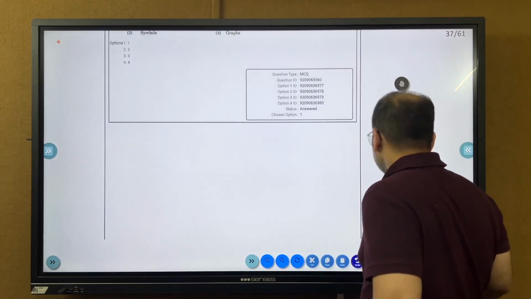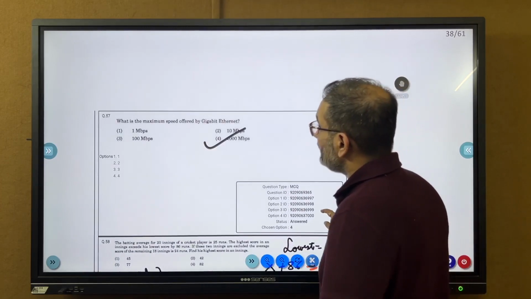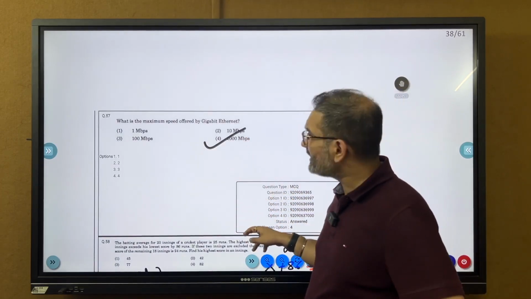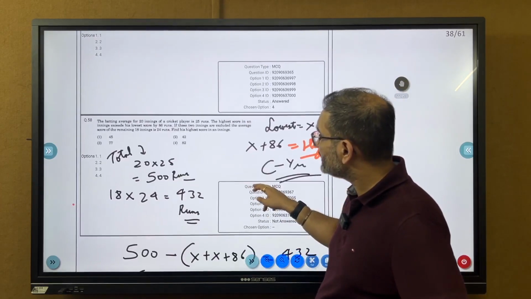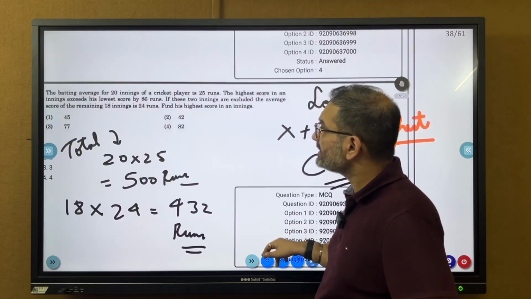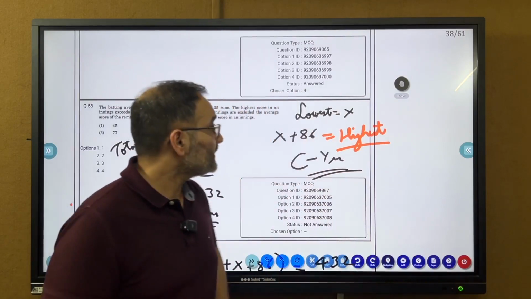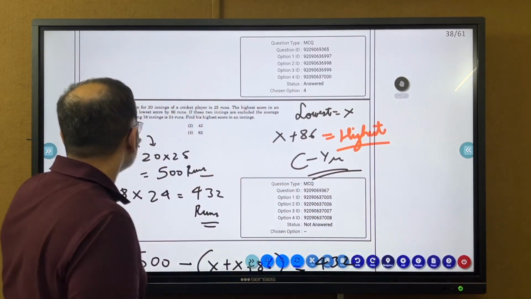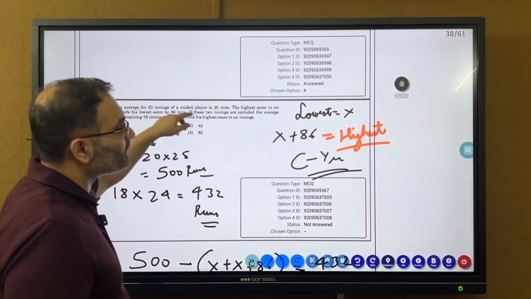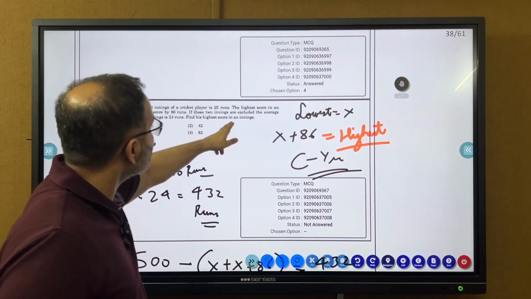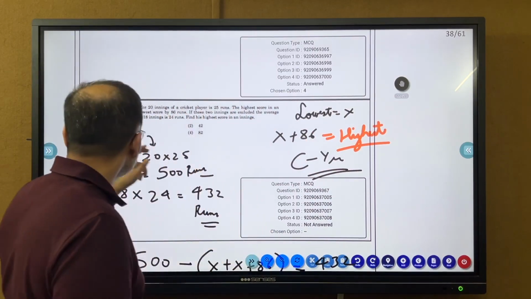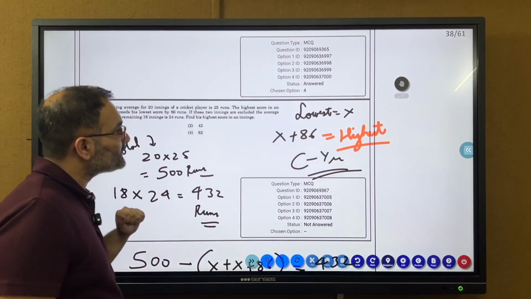They are called icons. Alright, this is again standard, 1000 Mbps was the option. ये question मेरे हिसाब से तो गलत है. Just on this one very logic, I will say, just read this line. The highest score in an innings exceeds its lowest score by 86 runs. Find its highest score in an innings. The correct answer that they marked is 77.